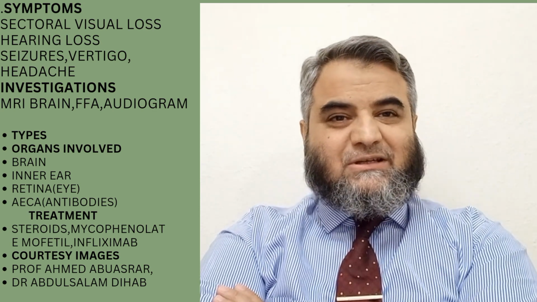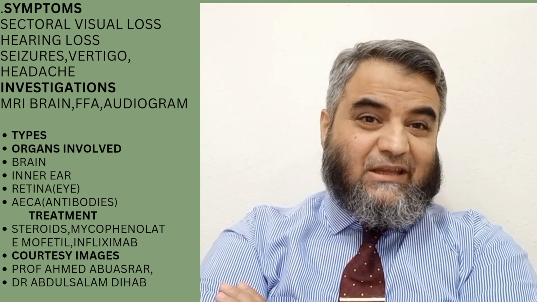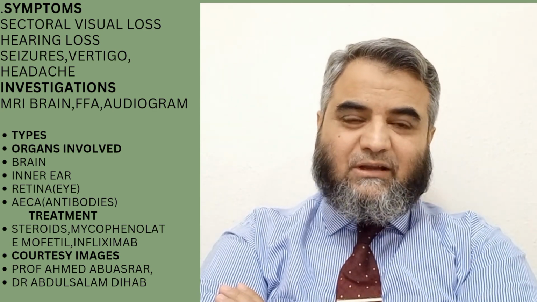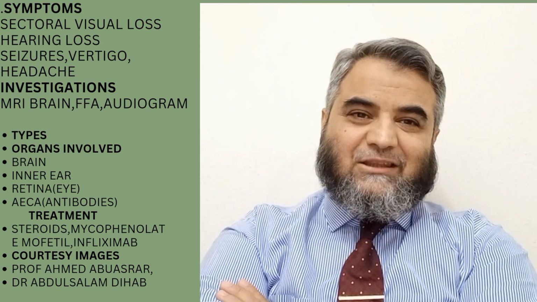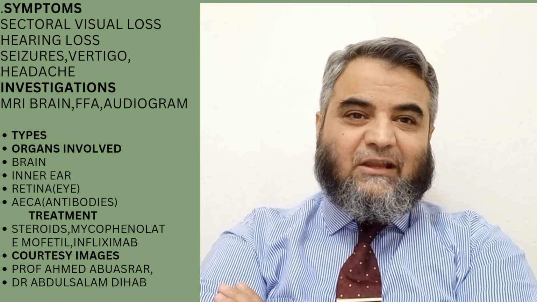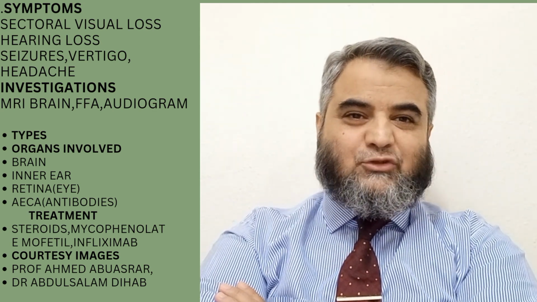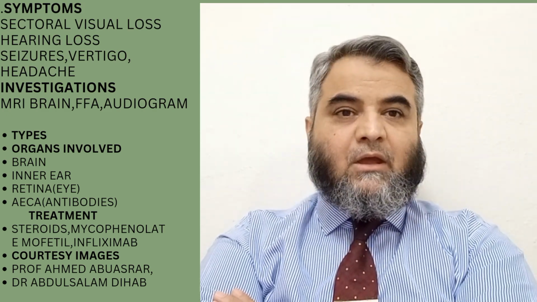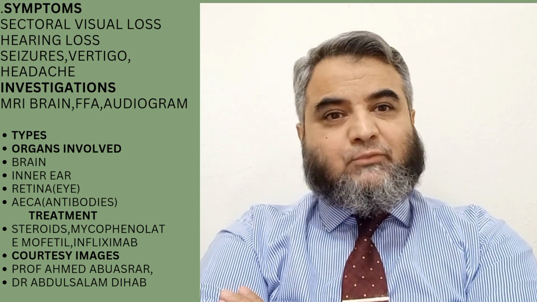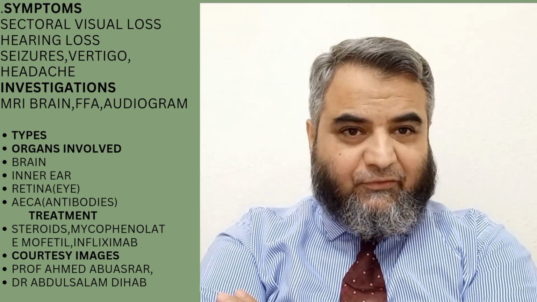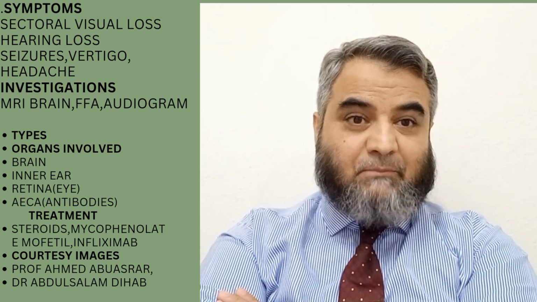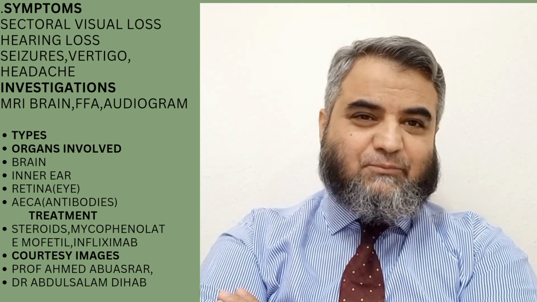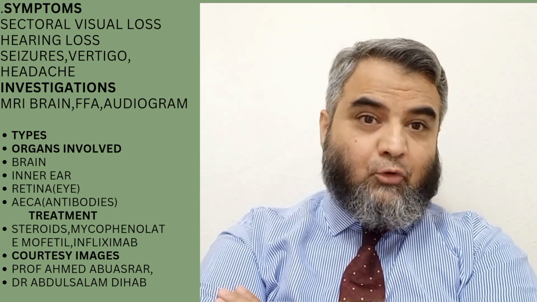But in these patients, when the inner ear is involved, those blood vessels which are supplying blood there also get occluded, and these patients have hearing loss. So these patients will usually present to you in the clinic with a hearing aid. There are usually 2 types. One is the neurological, which is the severe form, in which brain symptoms are much more pronounced, and the other is the milder form, in which the eye symptoms are more pronounced.